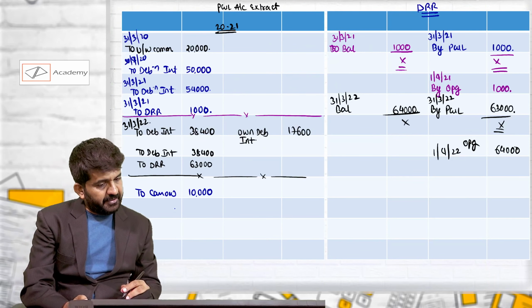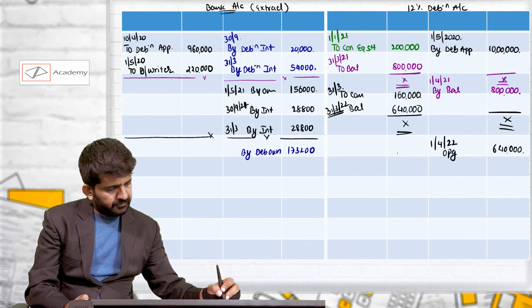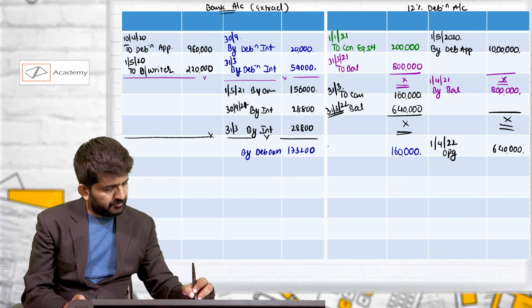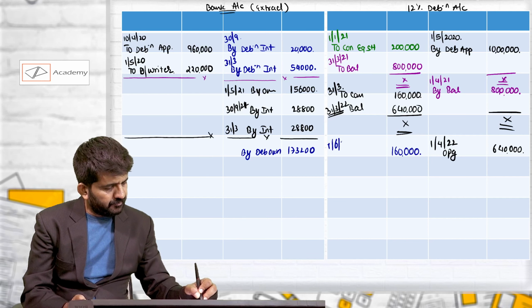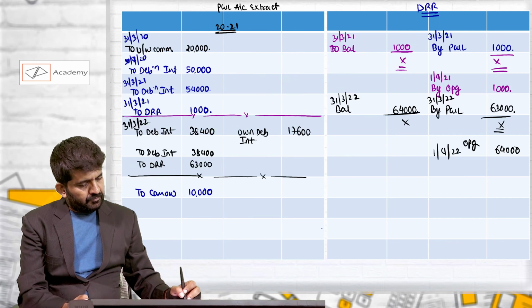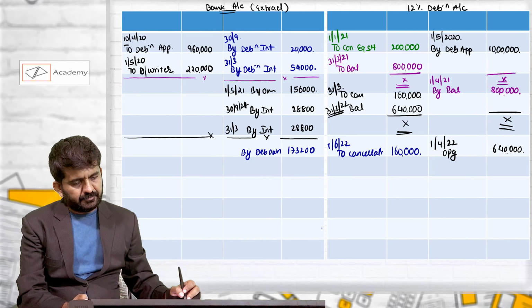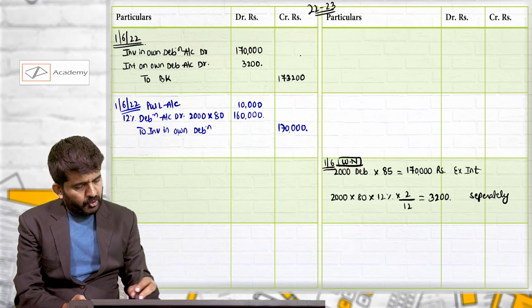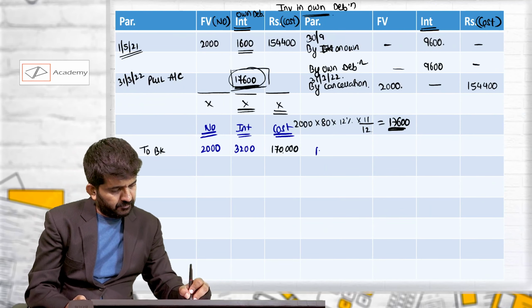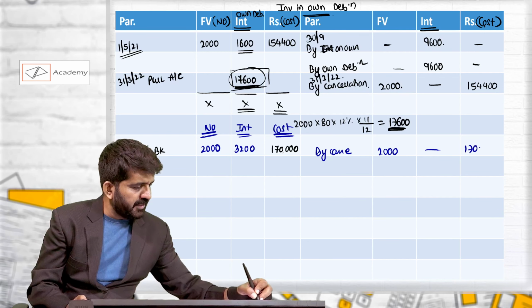12% debenture account debit 1,60,000. To investment in own debentures 1,70,000. 2,000 debentures, no interest because it is on the same date.